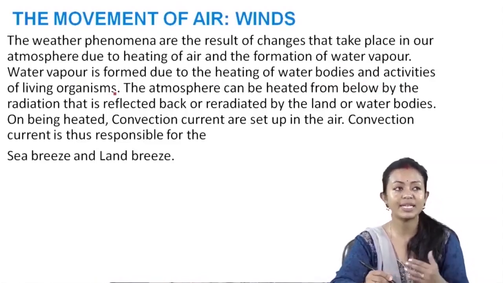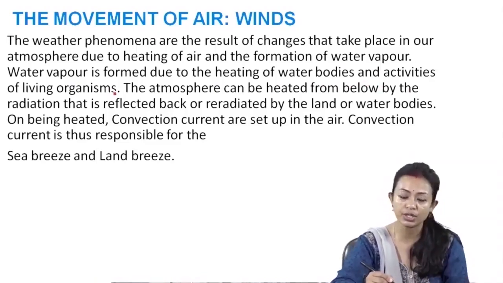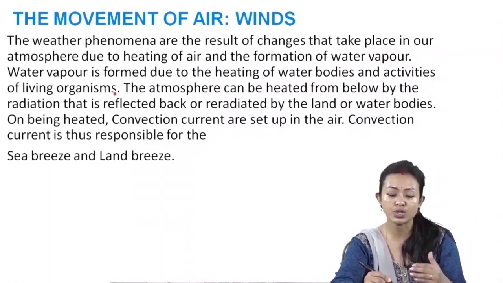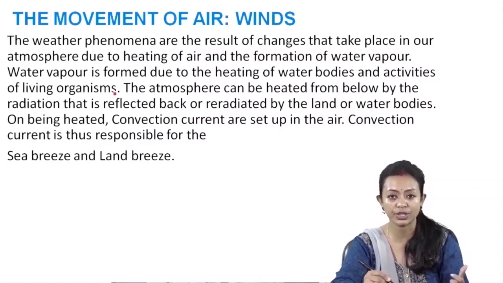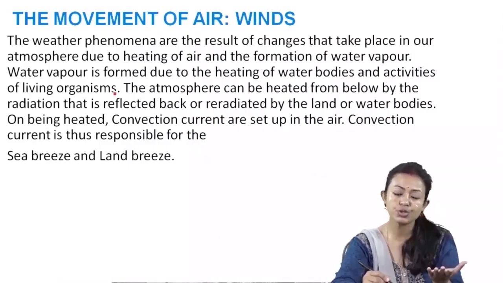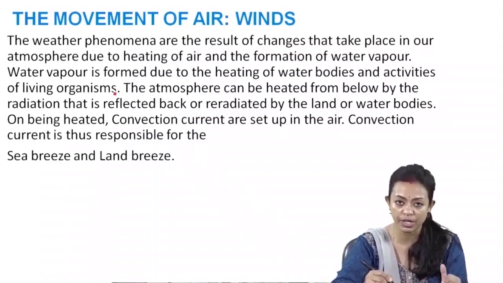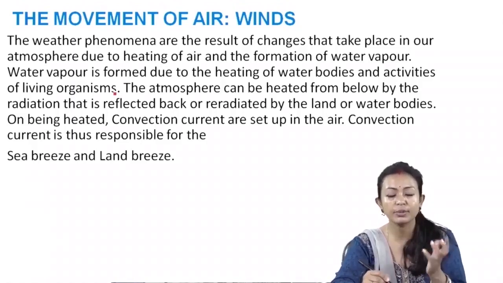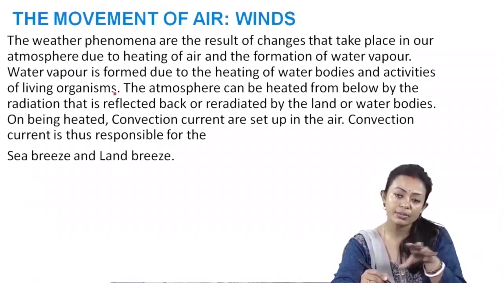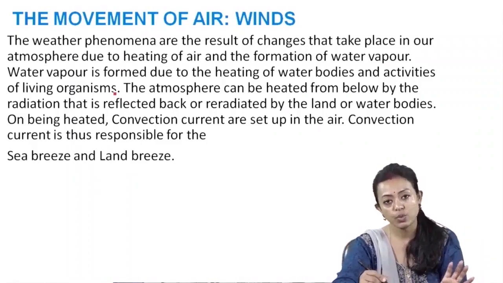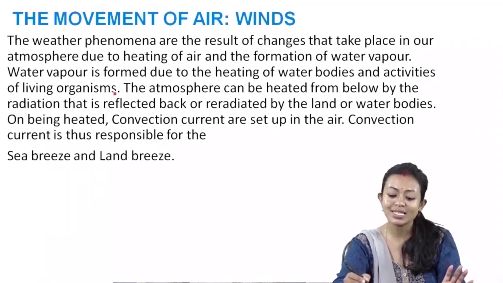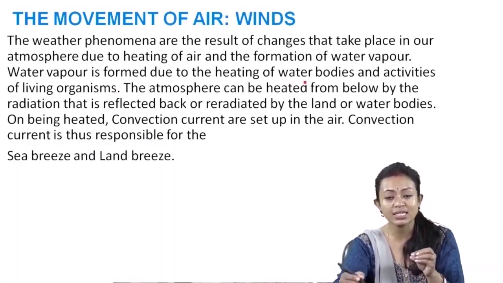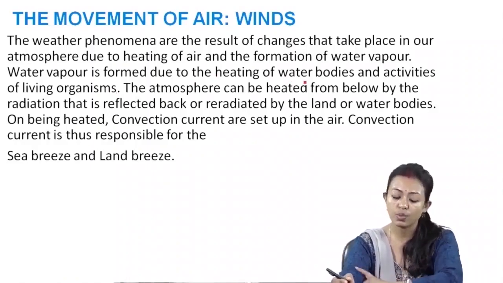For example, in case of plants, it is because of transpiration. What is transpiration? The loss of water vapor by the plants through their leaves is known as transpiration. So plants contribute to the water vapor of the atmosphere through transpiration. Animals, we know that when we are breathing out, we also breathe out a little bit of water vapor. So different animal activities also contribute to the water vapor in the atmosphere, as well as the heating up of the air and the water bodies.